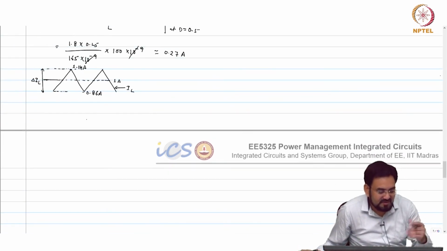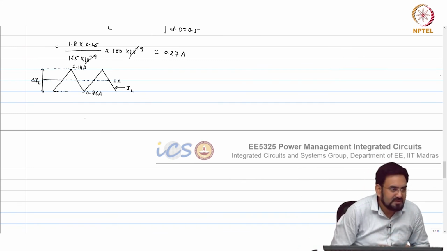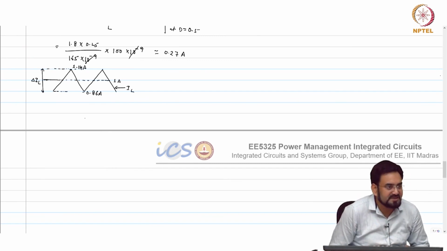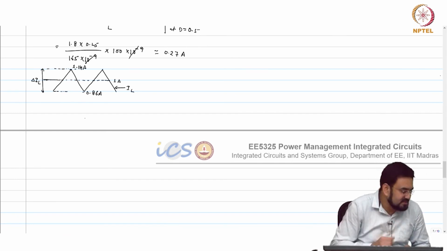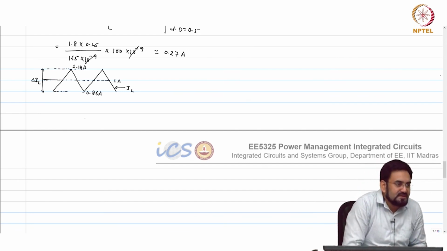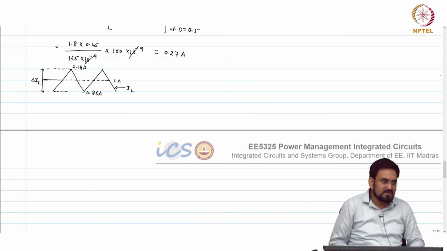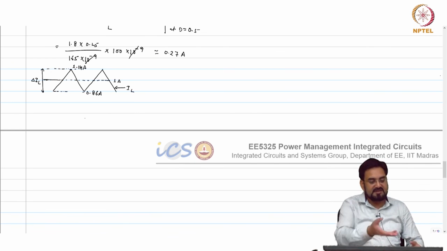If you see, this ripple is not very high compared to the 1 amp load, it is only like 14-15% of that peak, and peak to peak it's less than 30%. So usually look for like 50% or so ripple. In some cases you can even design where your peak may go to 2 amp.